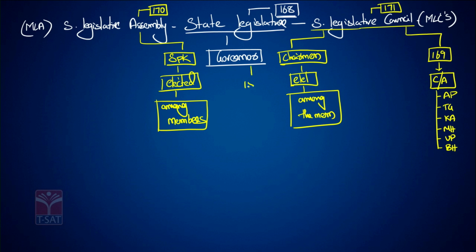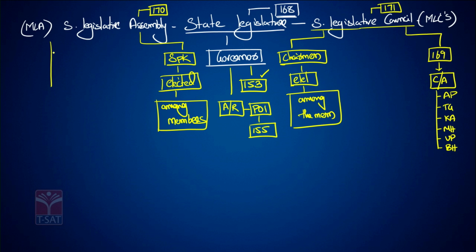Article 153 says there shall be a governor for each state, who is appointed or removed any time by the President of India as per Article 155. Okay. Now let us see the composition of the assembly first.